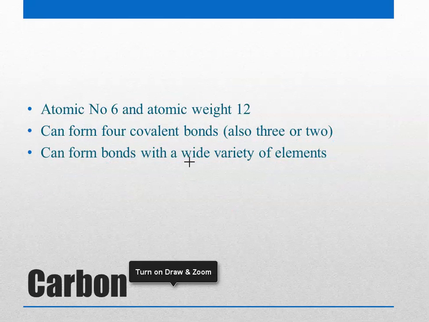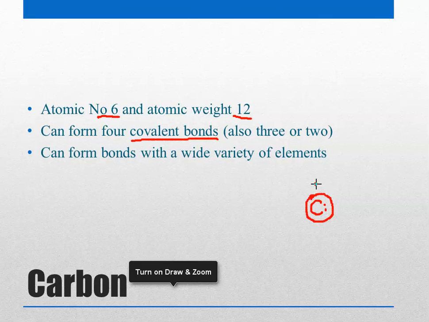compounds. First of all, let's remember that carbon has an atomic number of 6, an atomic mass of 12, and it has the ability to form covalent bonds. Okay. So carbon, which has 6 electrons, out of those 6 electrons, there are 2 electrons which are deep inside the atom, and beyond that you have 4 electrons which are present around it. So what happens is that it can form covalent bonds, up to 4 bonds. So how does it do that?